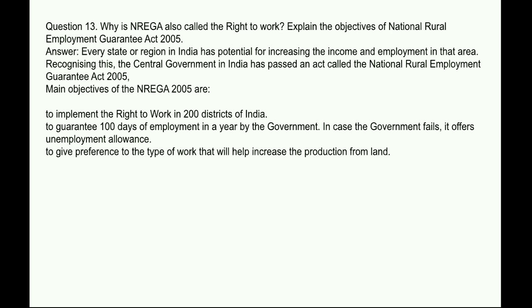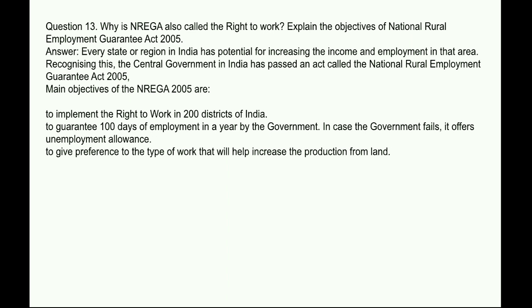Next question, why is NREGA also called the right to work? Explain the objectives of National Rural Employment Guarantee Act 2005. Answer, every state or region in India has potential for increasing the income and employment in that area. Recognizing this, the central government in India has passed an act called the National Rural Employment Guarantee Act 2005.